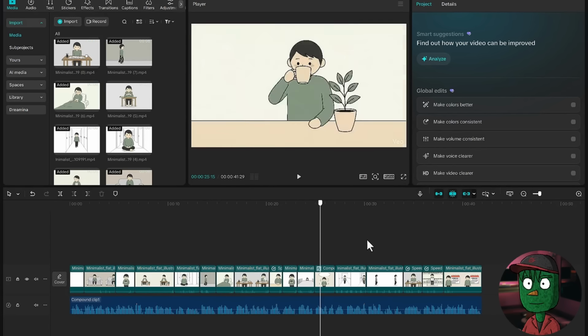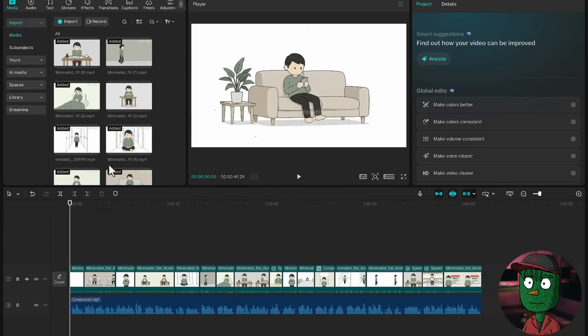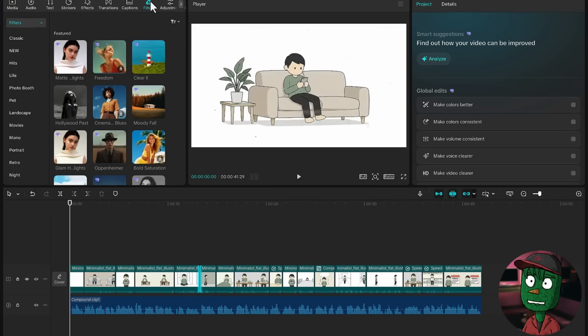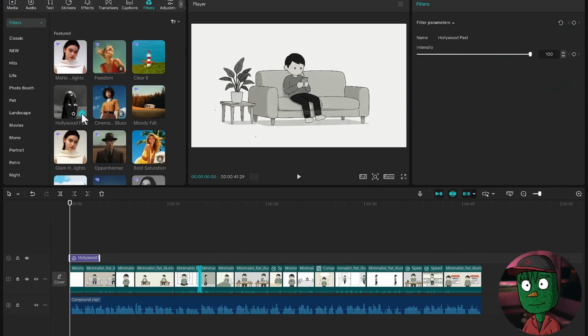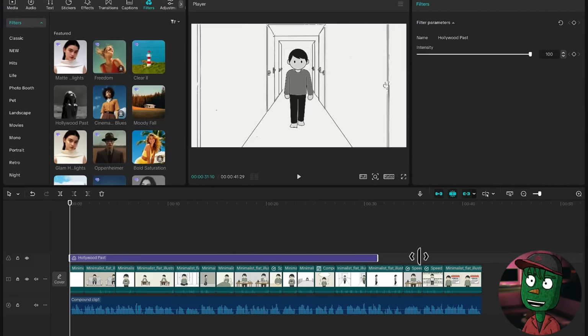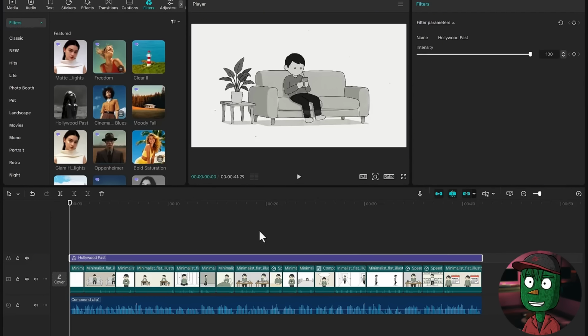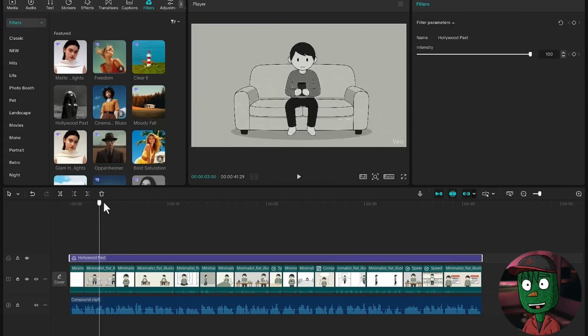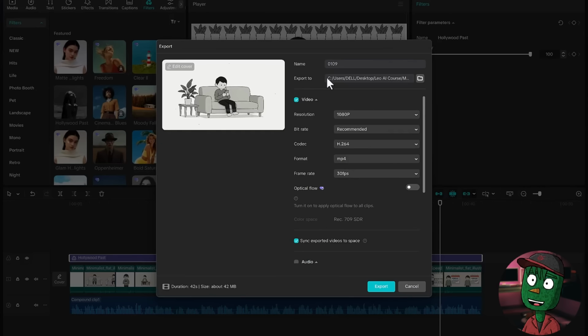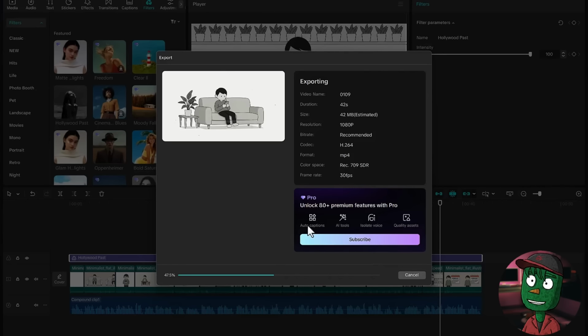Before we click on Export, we need to add a filter. It is not a must, but I just think it's cool. So what you just need to do is click on the filter icon here and select this Hollywood Past. Drag it into the timeline and it's going to give you this black and white filter. If you don't want it, you can just remove it and then export your video. But I think it's better like this. So click on Export and save the video to your PC and upload it to your YouTube channel.